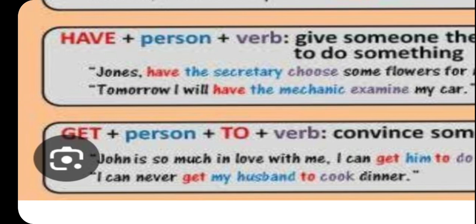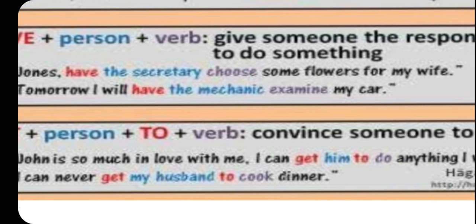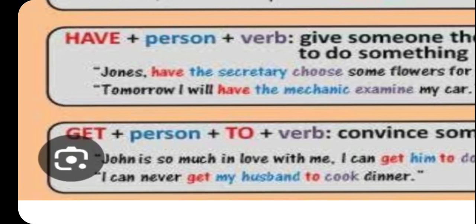But to is used in the case of get. Here, John is so much in love with me, that's one sentence. Then I can get him to go. To is required, so get, the causative verb, him, the person or objective pronoun, and to do, right? Here also you just have to remember: I can never get my husband to cook, right? So get, the causative verb, my husband is the person, to cook is the verb, right?